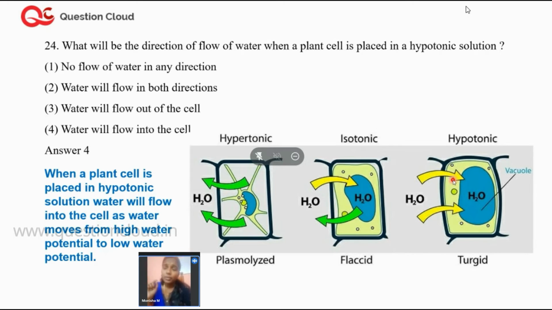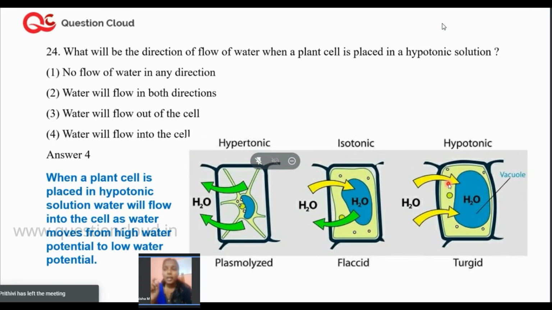Now let's see what is a hypertonic solution. Hypertonic solution is that type of solution where you have more solute present outside the plant cell and very little solute present inside. Therefore, in order to maintain the homeostasis or balance, the water molecules have to migrate from the plant cell and go outside. So in a hypertonic solution, the cells will actually undergo lysis. This state is called the plasmolyzed state. So in a hypertonic solution, the plant cells will become plasmolyzed.